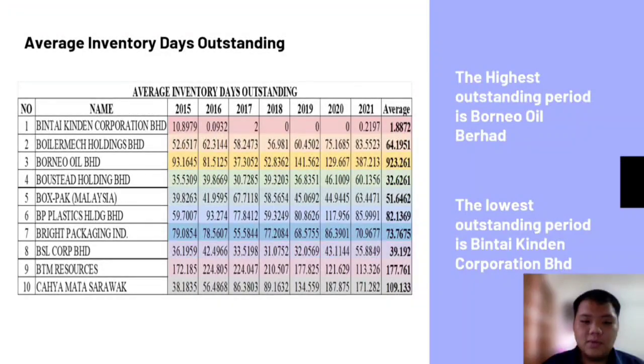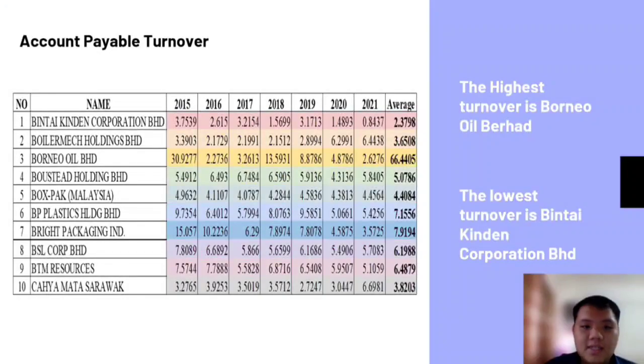So the next one is average inventory days outstanding. The highest outstanding period is Borneo Oil Berhad and the lowest outstanding period is Pindai Kingdom. This means that Pindai Kingdom is the most efficient at selling its stock. Next is account payable turnover. The highest turnover is Borneo Oil Berhad and the lowest turnover is Pindai Kingdom. This means that Borneo Oil Berhad pays its debt most frequently.